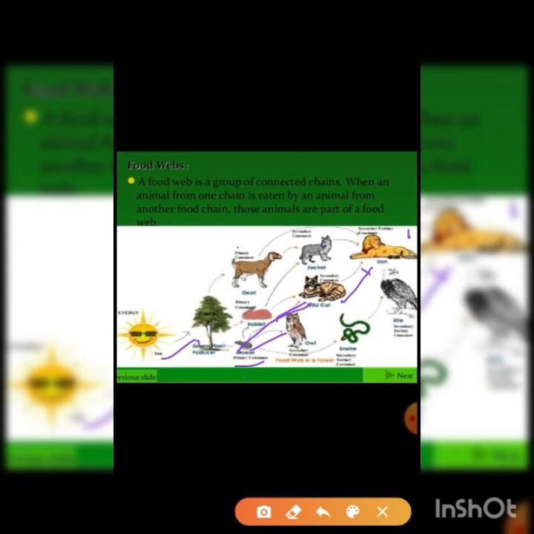This lion is not the only tertiary consumer over here, so 1, 2, 3 and 4, so it is a tertiary consumer here. But for this one food chain, the plant matter is eaten up by a goat. This is a primary consumer, there is no secondary consumer. Goat is directly eaten up by the lion, so over here it is what? It is a secondary consumer. Same is the case with the third food chain, in which the mouse is eaten up by the snake and snake is eaten up by the hawk. So there are different consumers that themselves are sometimes primary or secondary or tertiary consumers, and they are eaten up by the organisms of another food chain, that is called a food web.